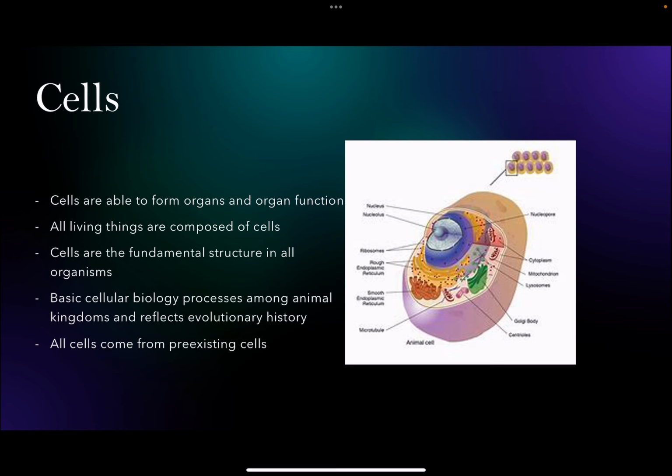Cells. Cells are able to form organs and organ functions. All living things are composed of cells. Cells are the fundamental structure in all organisms. Cellular biology processes among animal kingdoms and reflects evolutionary history. All cells come from pre-existing cells.